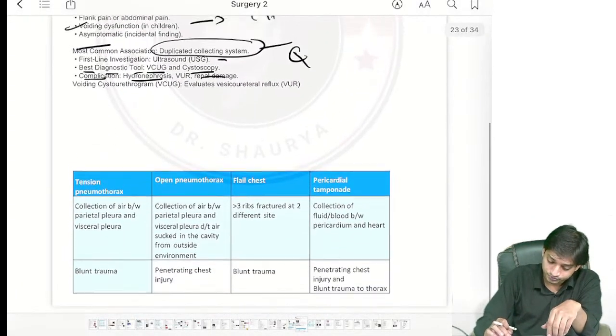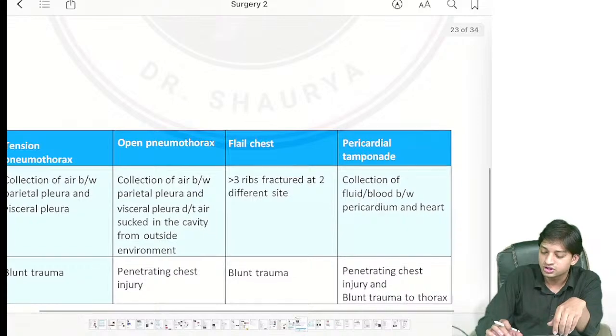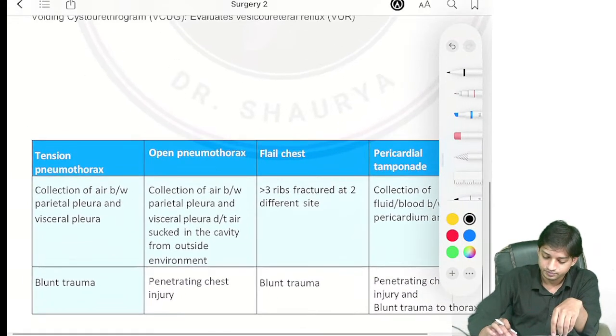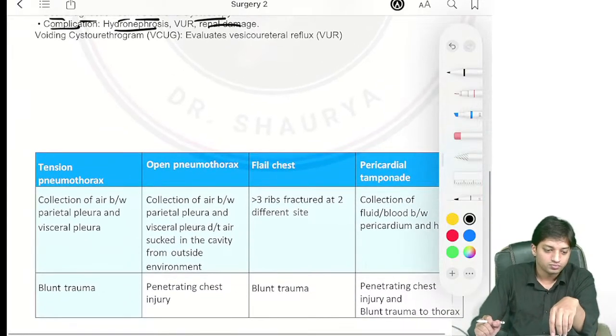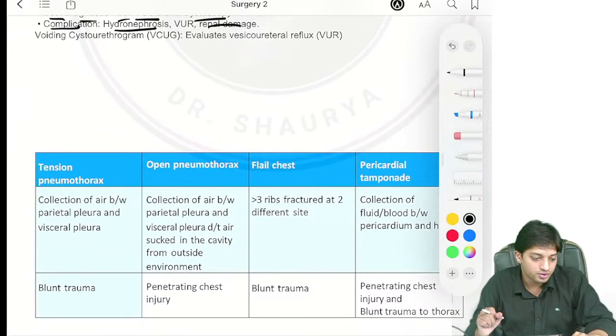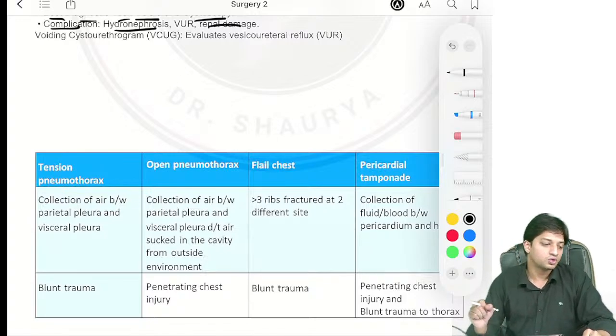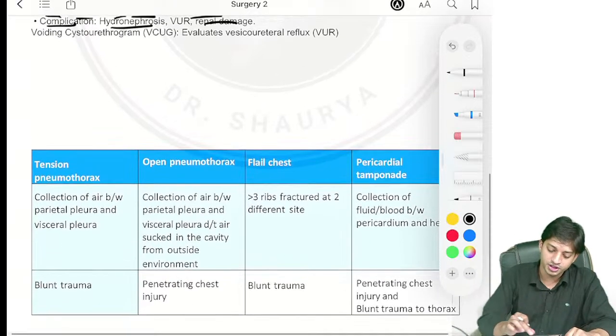Chalo. Come here. Now we are going to start another important topic, that is trauma. So, will you give the PDF? Yes, of course, I will share the PDF. No need to worry. We will for sure share.